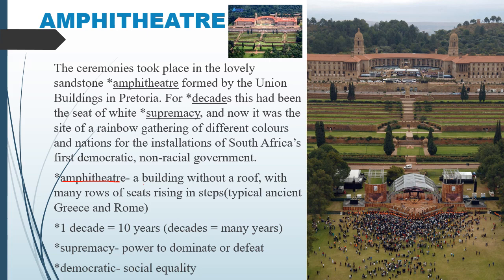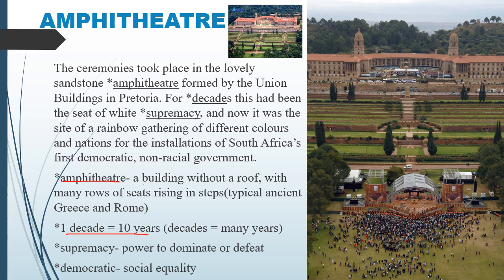For decades, this had been the seat of white supremacy. One decade is equal to 10 years. Here he says decades, that means many years. For the past many years, this soil was ruled by the white people.